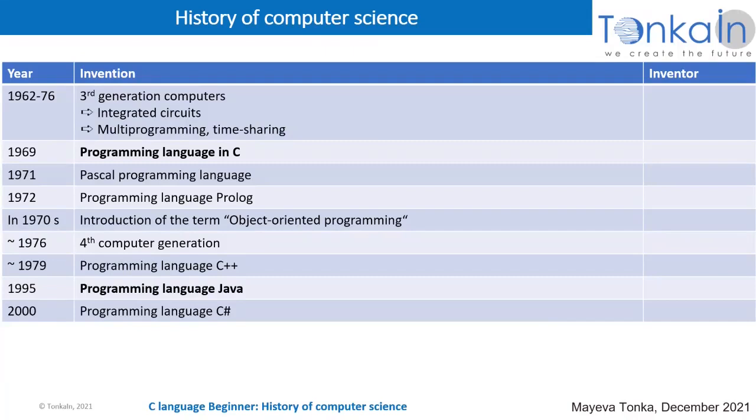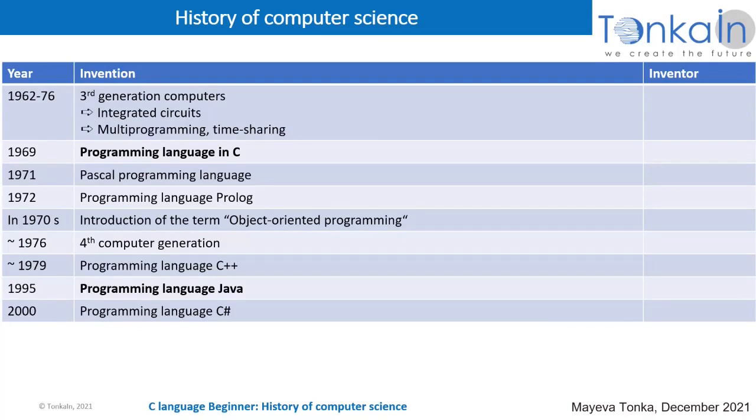This is also really common in electronics. And in 1969, the programming language C was invented. And 2 years later, we also have another programming language. It is called Pascal, followed 1 year later by Prolog.